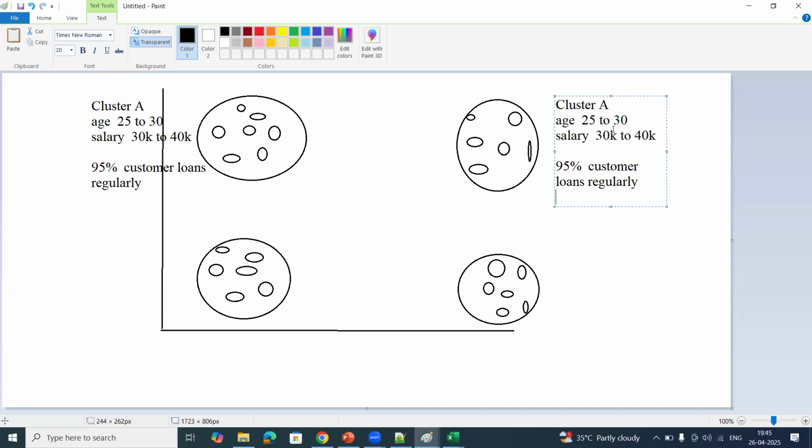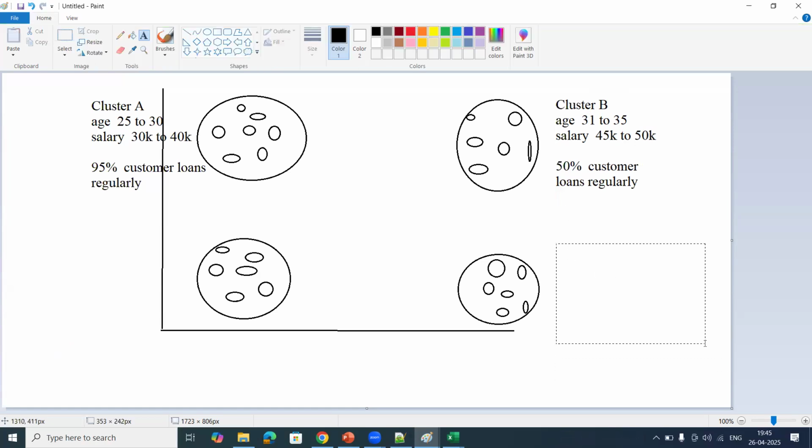How to group these values, we'll see later with practicals. Just assume. Cluster B customers are aged 31 to 35 and salary maybe 45K to 50K around this. Let us assume 50% of the customers are paying the loans regularly.